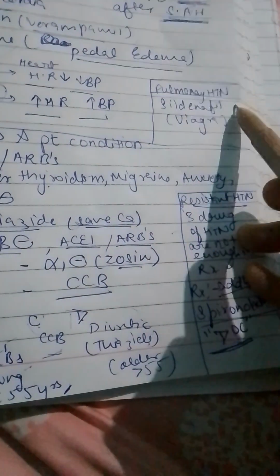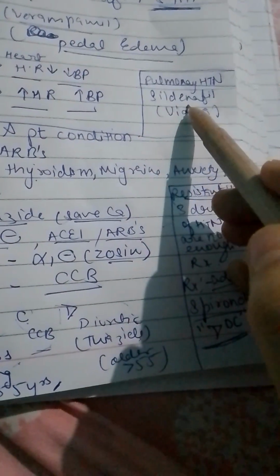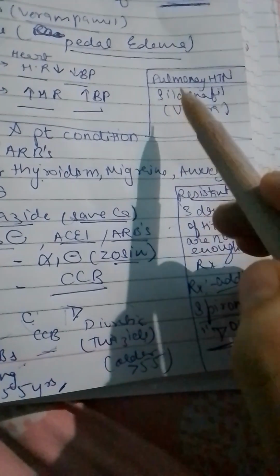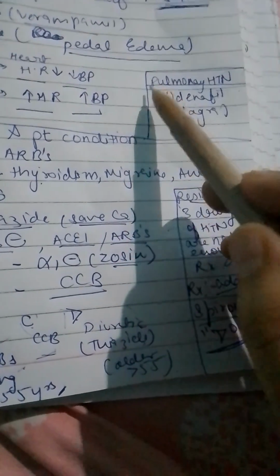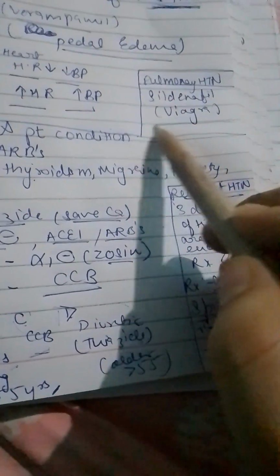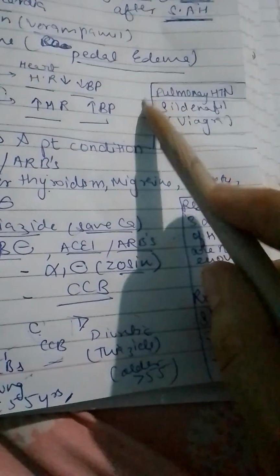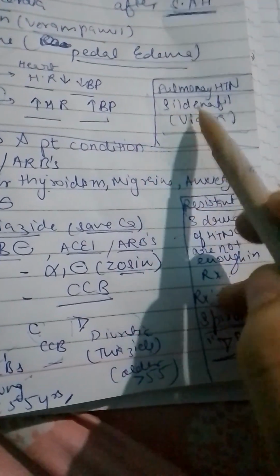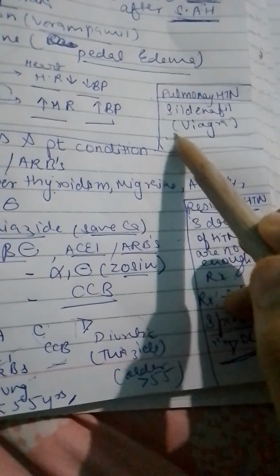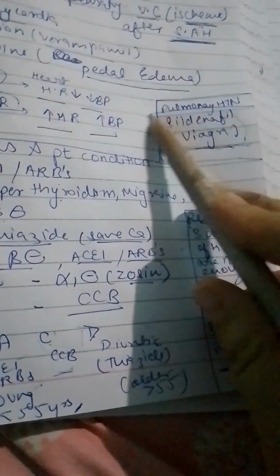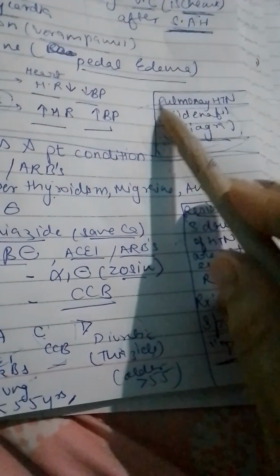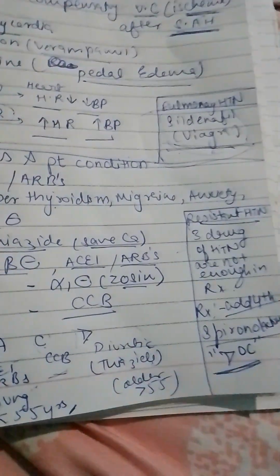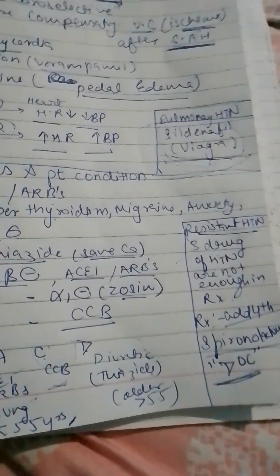Another one is pulmonary hypertension. There they ask which drug you will use, and they ask this one mostly and most commonly, and from the past year they are asking this one, that is sildenafil, which comes as Viagra. It has another purpose also, but it can be used in case of pulmonary hypertension also, or it can be associated with pulmonary hypertension also.